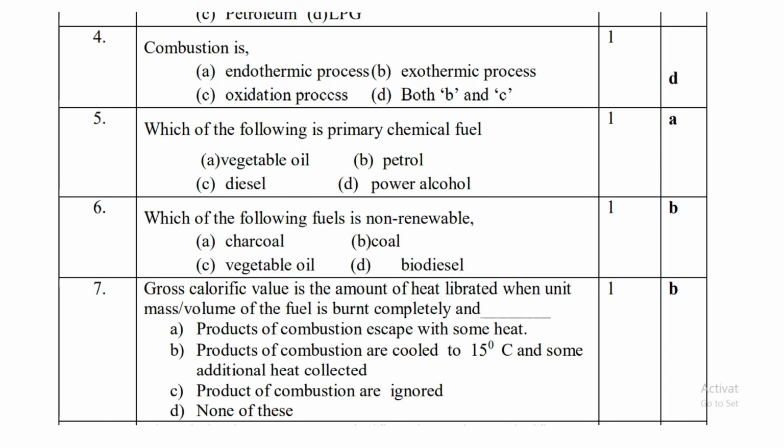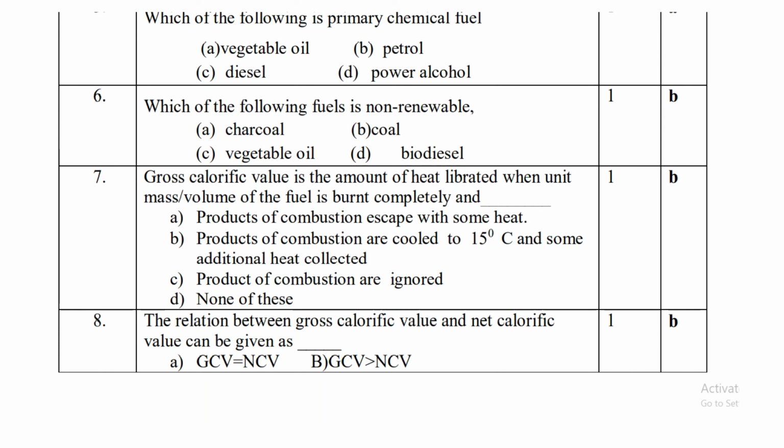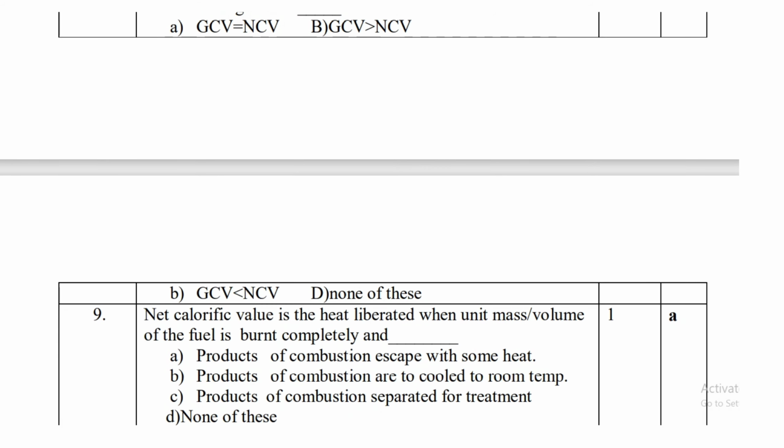Then, gross calorific value is the amount of heat liberated when a unit mass or volume of the fuel is burned completely and the products of combustion are cooled to 15 degrees Celsius, and some additional heat is collected. The relation between gross calorific value and net calorific value is given in option B. That means gross calorific value is greater than net calorific value.